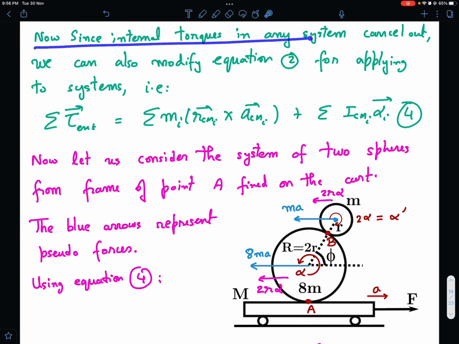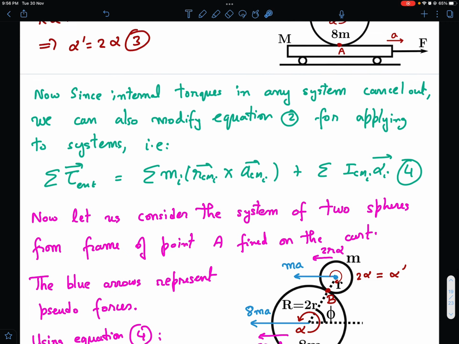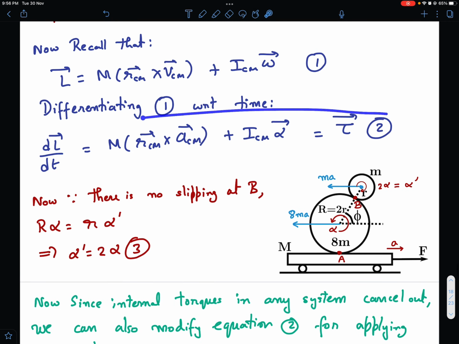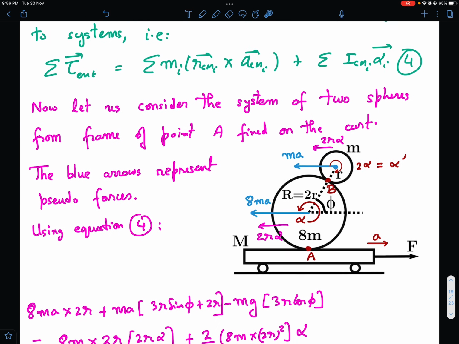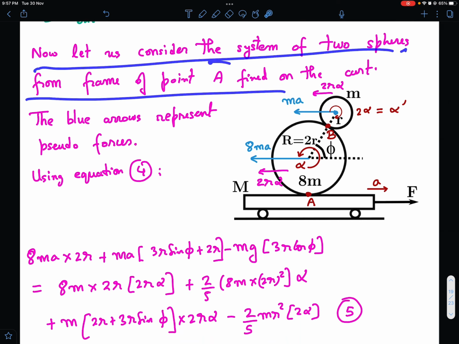Also, since the internal torques in any system cancel out, we can modify equation 2 for systems also. So we can write the summation of external torques is equal to sigma m_i times RCM_i cross ACM_i, where i is the ith body, plus ICM_i times alpha_i. See, this equation I can write for a system also, and that's exactly what I am going to do. Now let us consider the system of two spheres from the frame of point A.